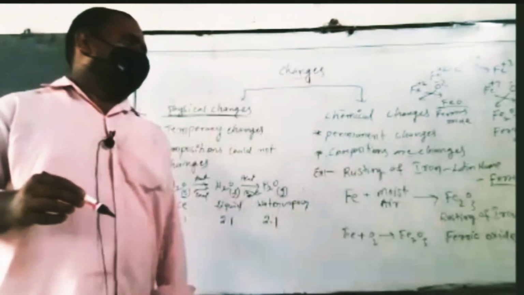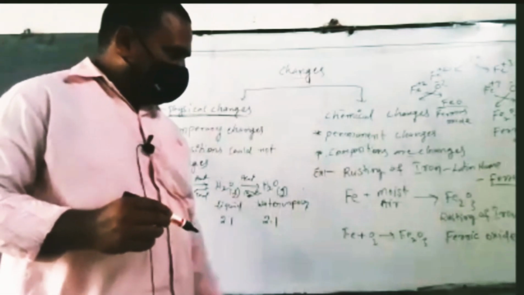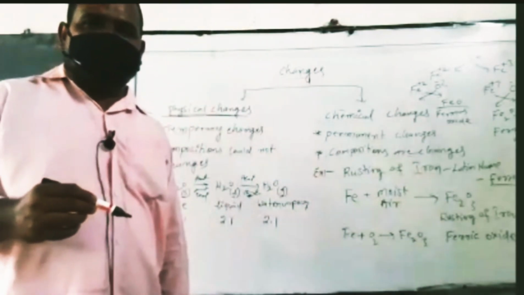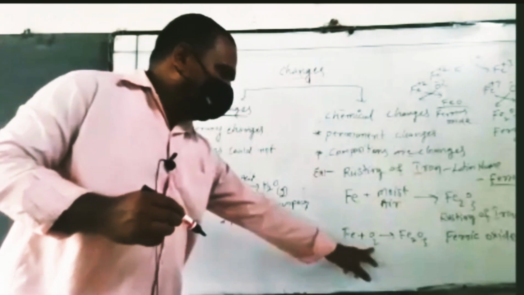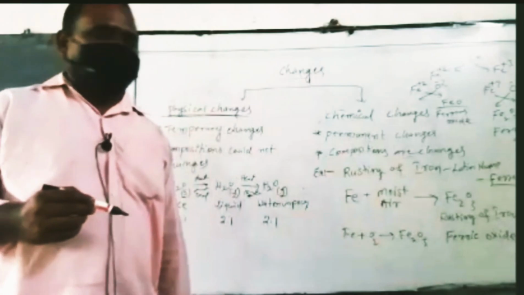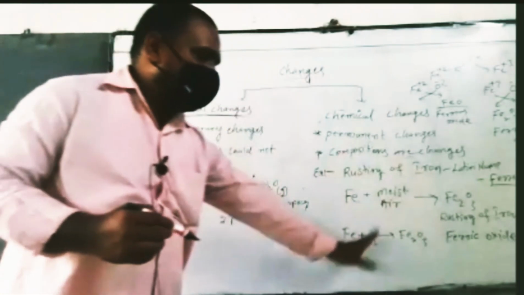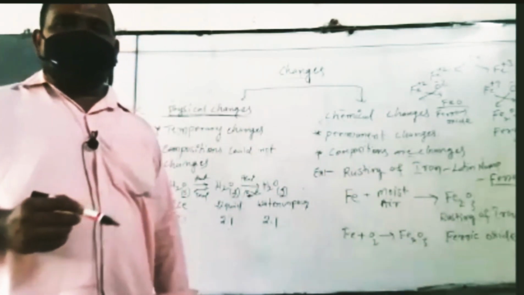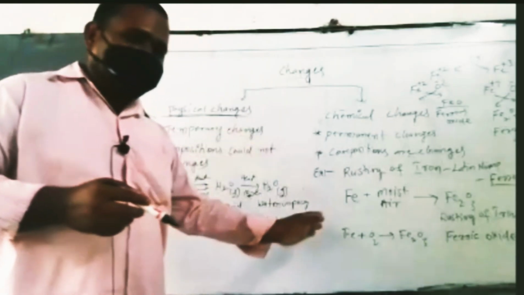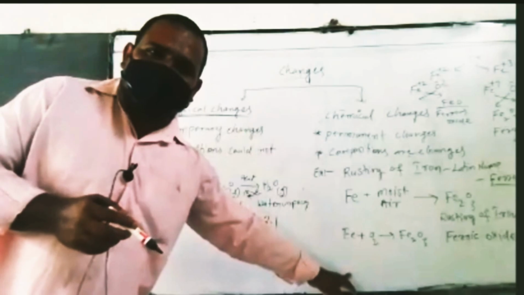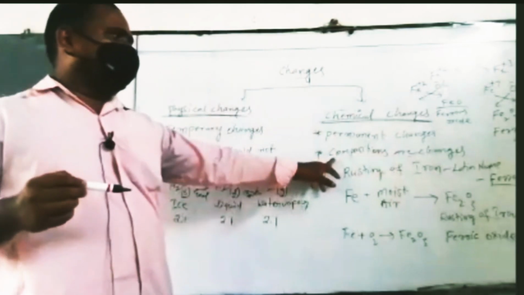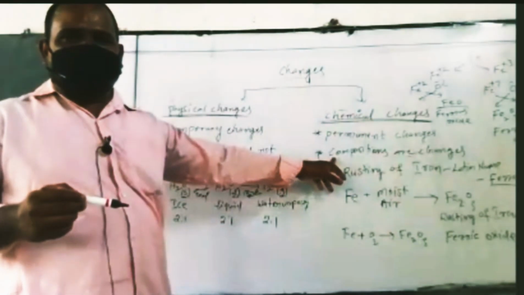Iron reacting with oxygen forms Fe2O3. So this is iron oxide, the ferric oxide. Iron and oxygen give Fe2O3. So this is the permanent change. Iron and oxygen, both compositions are converted to another new composition. A new composition being formed means this is a permanent change. In our syllabus only permanent change reactions are there. Permanent change means the composition also changes. The composition also changing is called a chemical change. In chemical changes, the compositions compulsorily change.